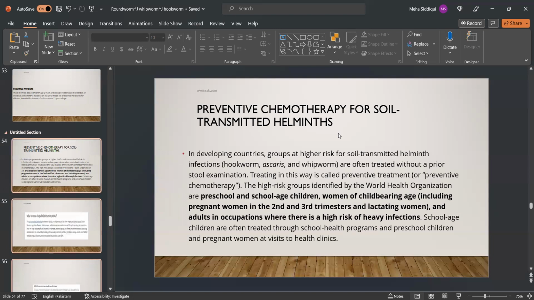Preventive chemotherapy for STH. In developing countries, groups at high risk for these worms are often treated without a prior stool examination. Treating in this way is called preventive treatment. The high-risk groups identified by WHO are preschool and school-age children, women of childbearing age, pregnant women in the second and third trimester, lactating women, and adults in occupations where there is high risk of heavy infection. School-age children are often treated through school health programs, and preschool children and pregnant women at visits to health clinics.